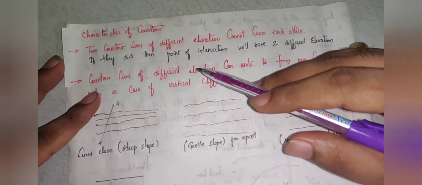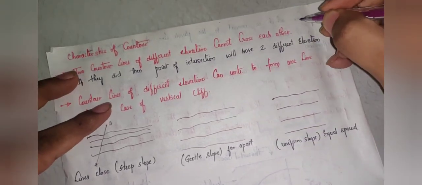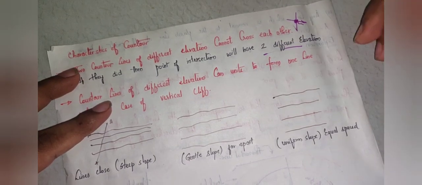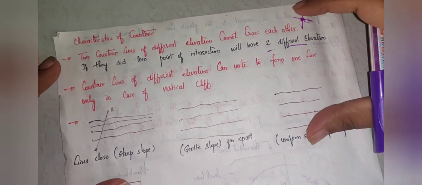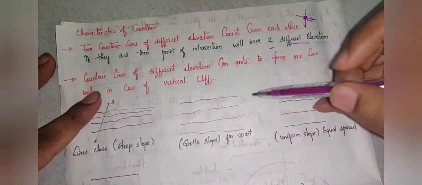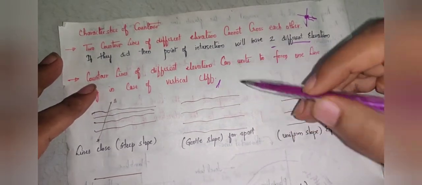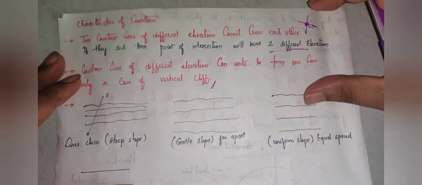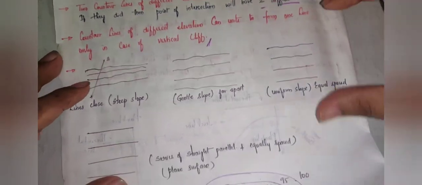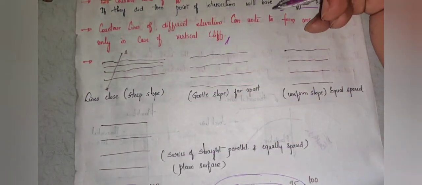Suppose they did intersect, then that one particular point would have two different elevations, right? So contour lines of different elevations can unite to form one line only in case of vertical cliffs. This is very important. They may also give you pictorial questions.